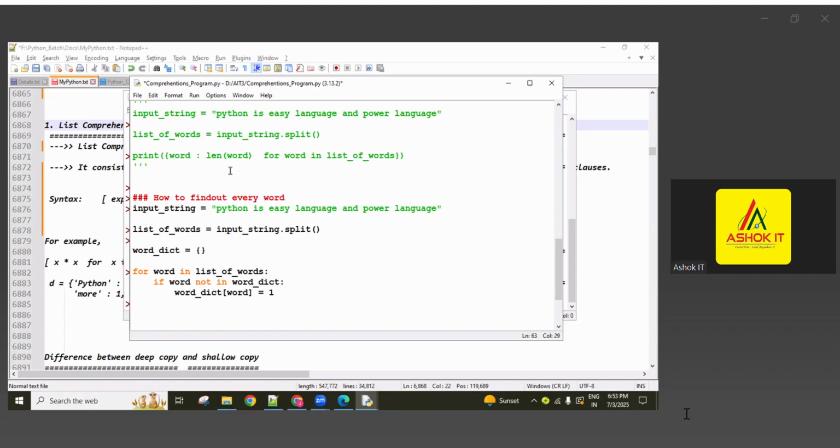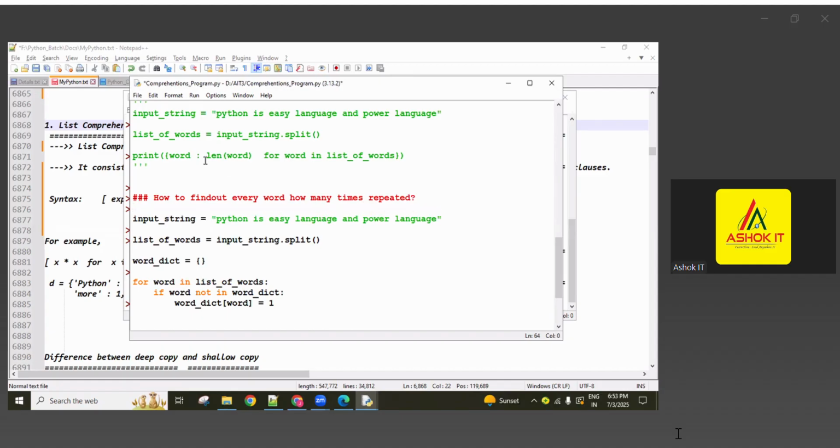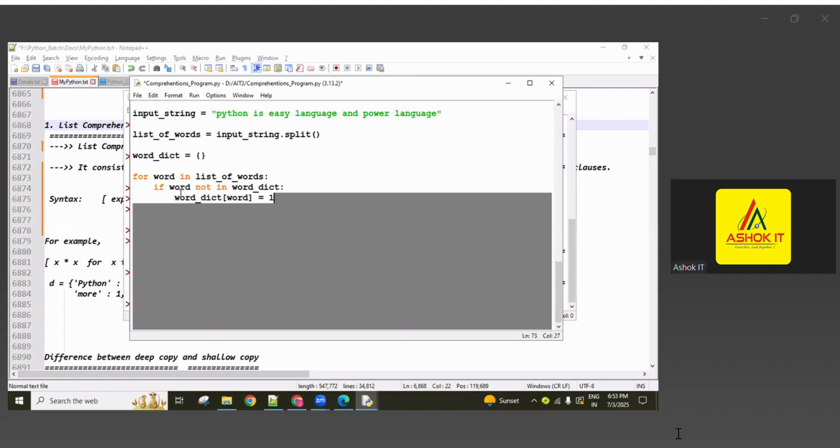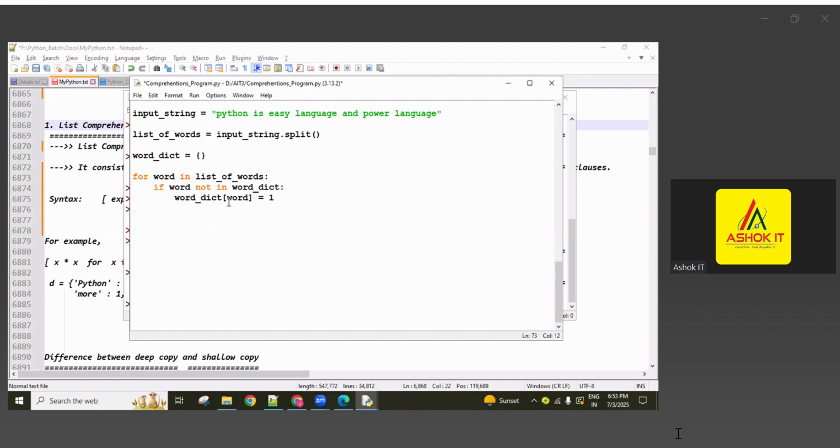So how to find out how many times every word is repeated? The word is like a key and its count is like a value I want to return. This is the concept, guys. So the first time I'm assigning 1 to this word. If any word is repeated a second time, and that word is already available here, then it returns false. So in that situation it jumps into the else block.